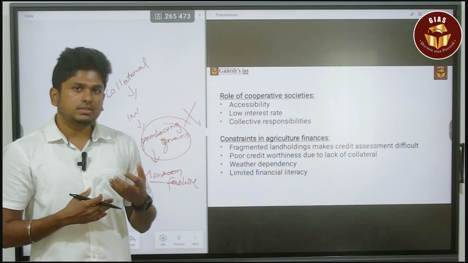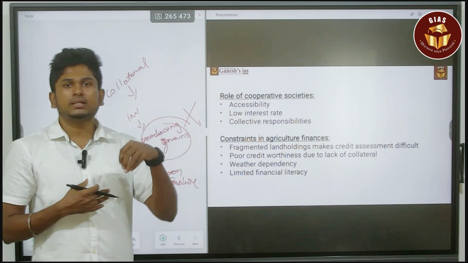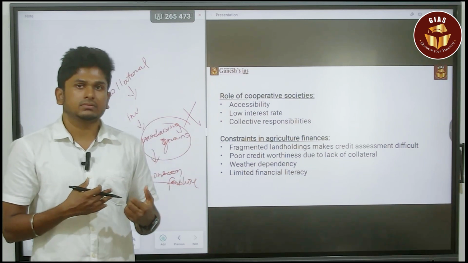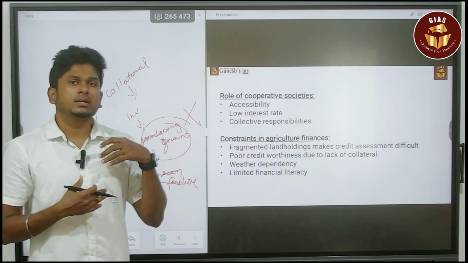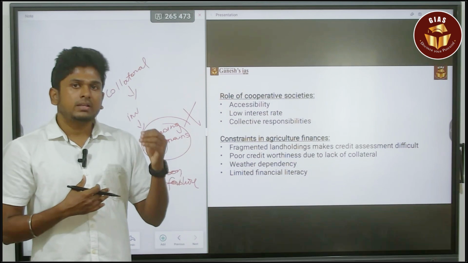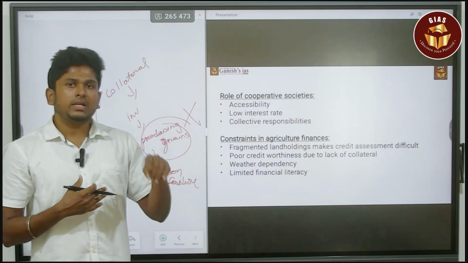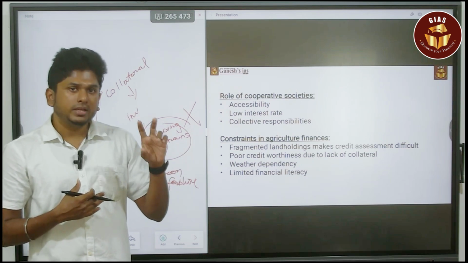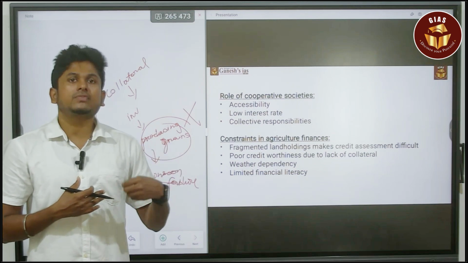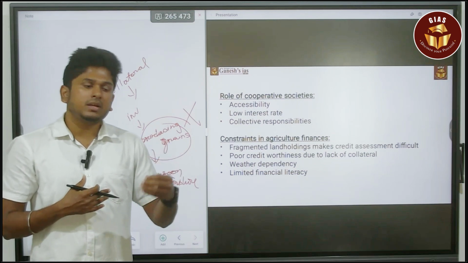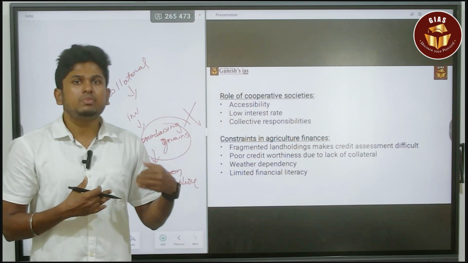To overcome all this, the government gave a new idea called the cooperative society, and they also inculcated financial literacy through the post office. The government is doing a lot of things through the post office, because in rural areas the accessibility to the bank is very minimal, but every rural area has a post office. So the government gave a new idea in the 1970s, using the post office to inculcate financial literacy and also increase savings activities. That is also a major change made by the government.